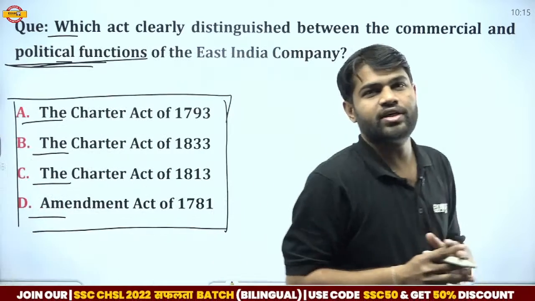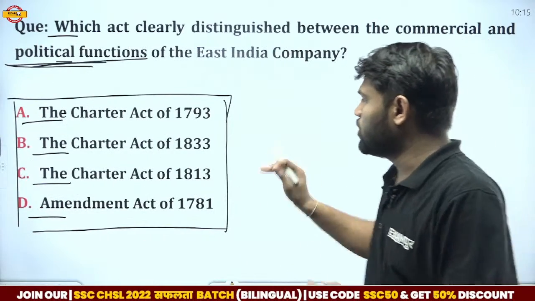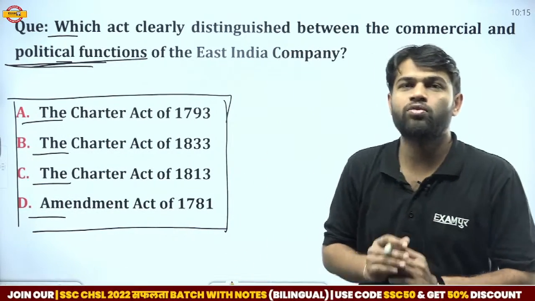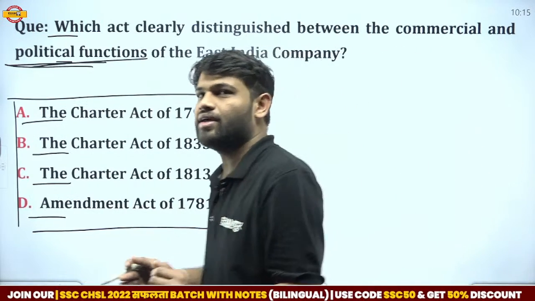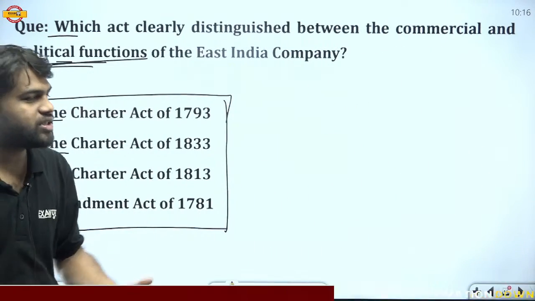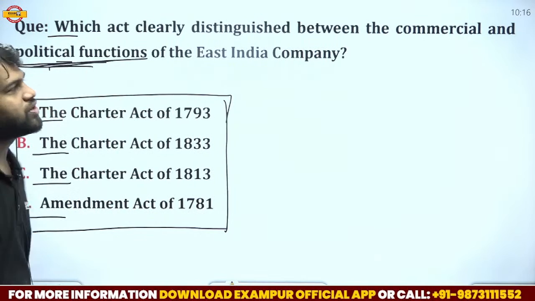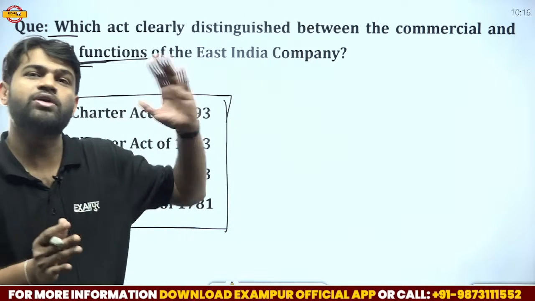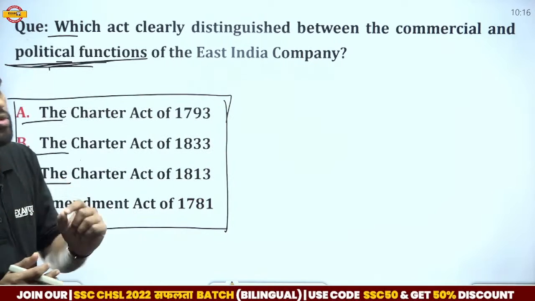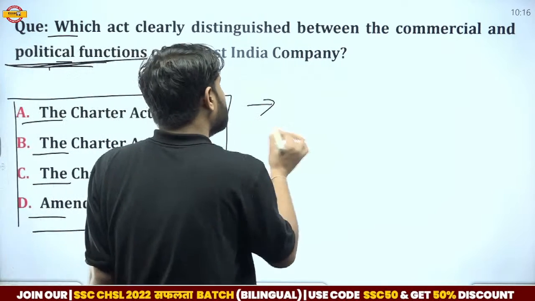So guys, again there is a mistake in the options. None of the options is the correct answer. If you have an idea, then please put your comment on what the correct answer is. By which act were the functions of the EIC separated into commercial and political works? The correct answer is Pitt's India Act.